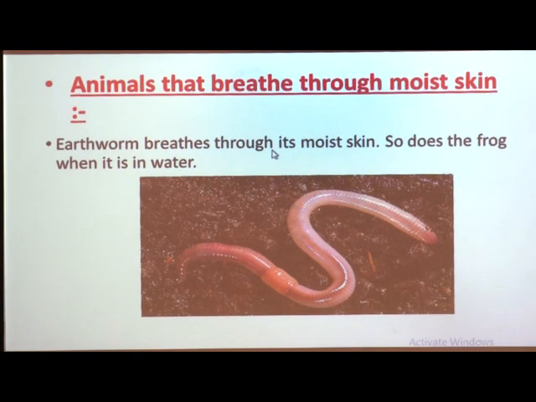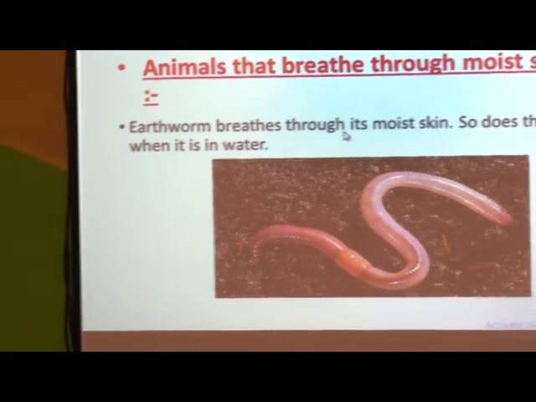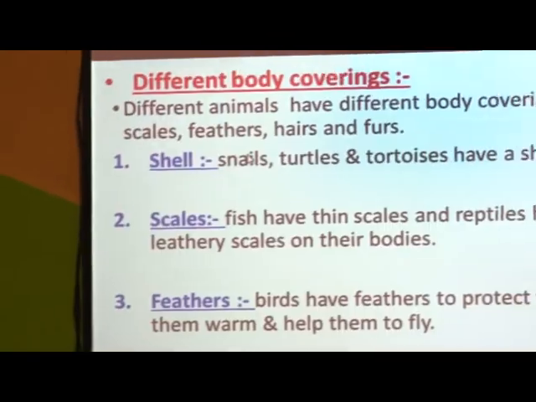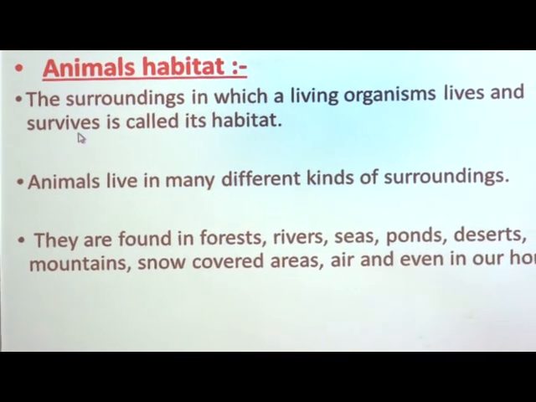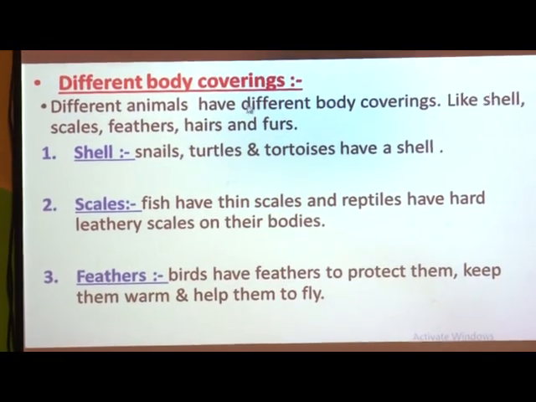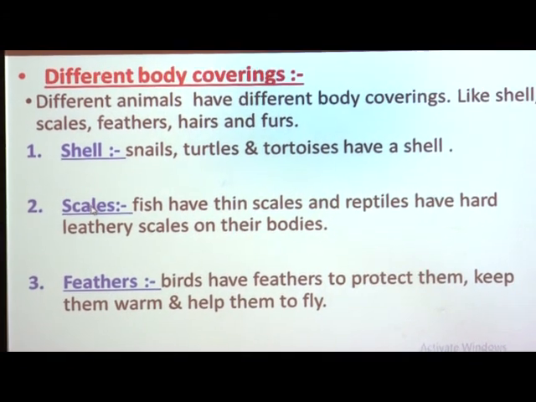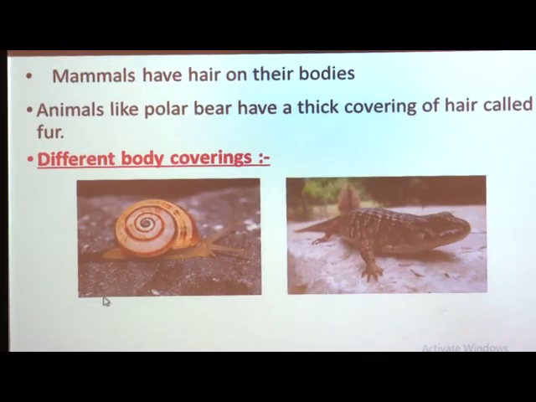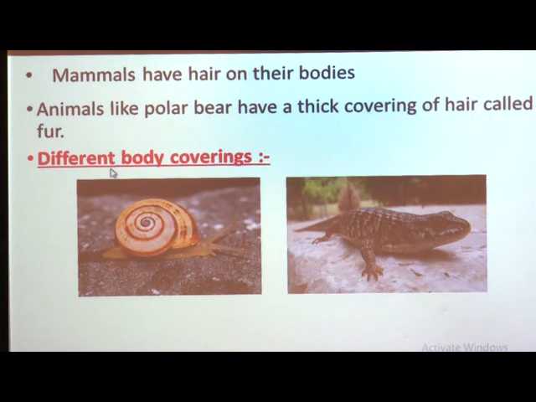With this point of the lesson, we will conclude our session here, but before concluding, let us see what we studied today. First, we studied about animals' habitats, then different body coverings, that are shells, scales, feathers, hair and fur.